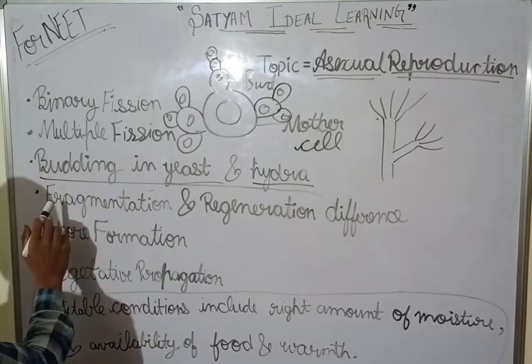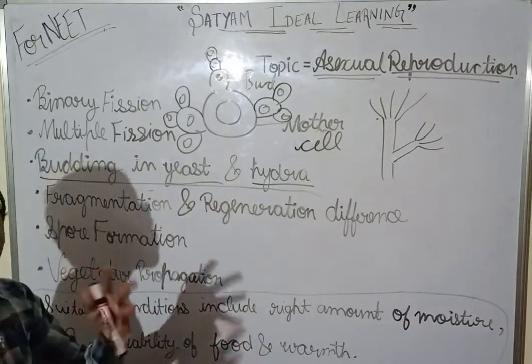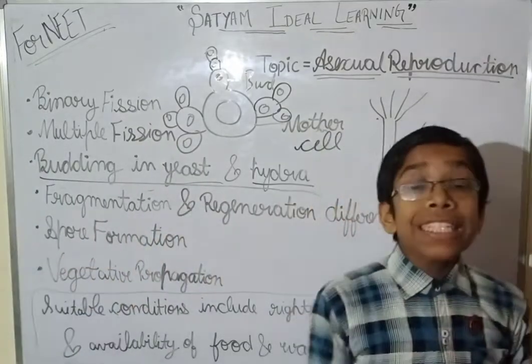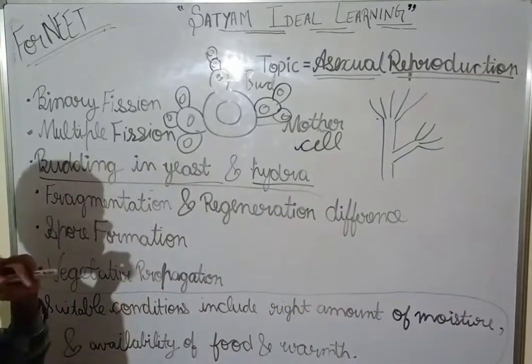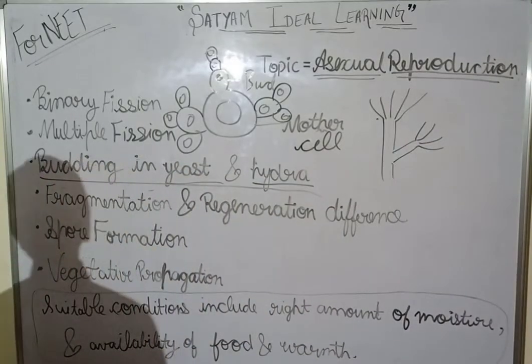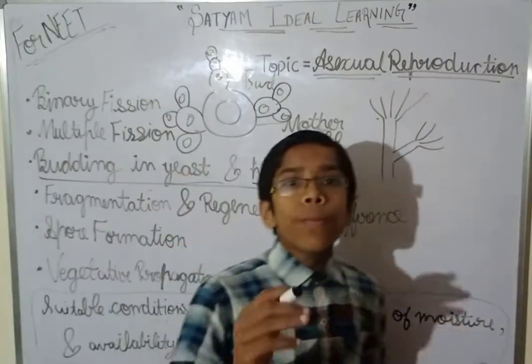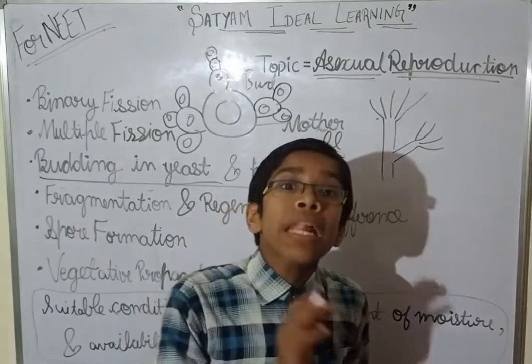Now guys, what is fragmentation, what is regeneration, and what is the difference? Now fragmentation, fragment means pieces. In fragmentation, a new organism develops from the pieces of the parent's body.